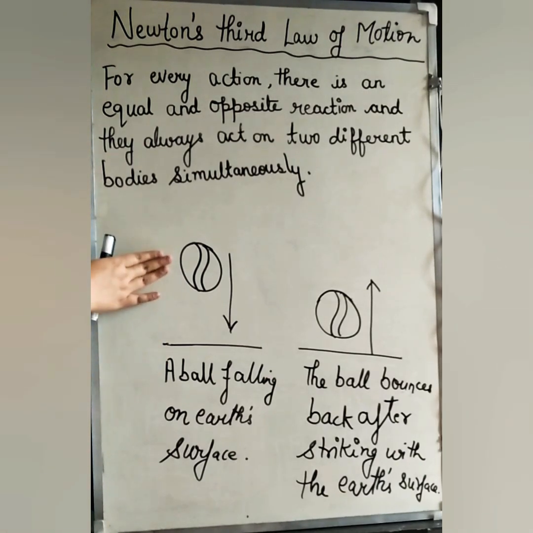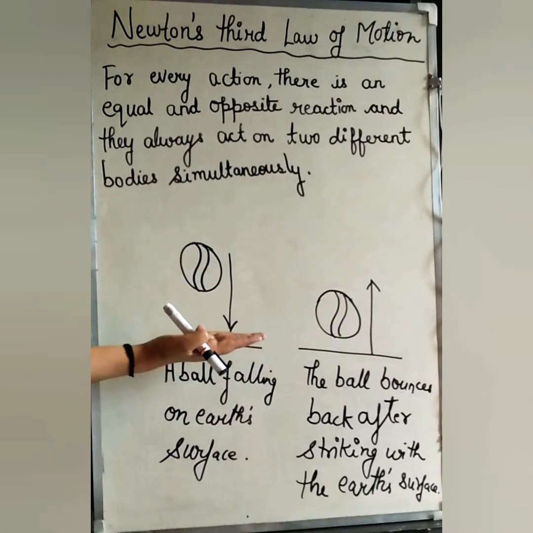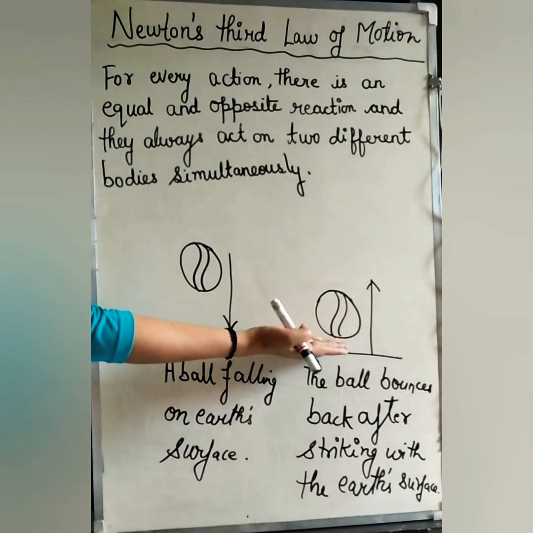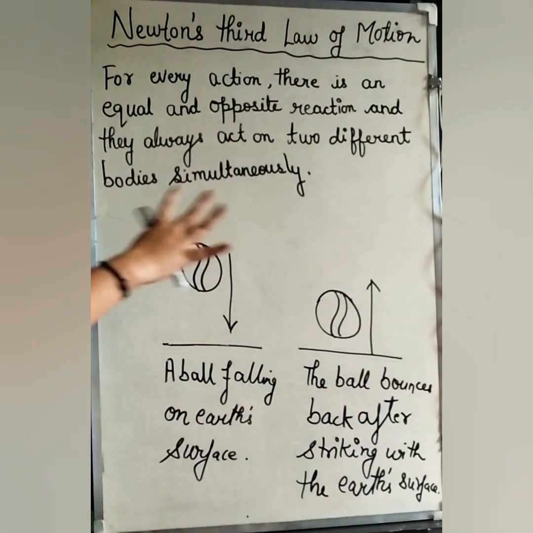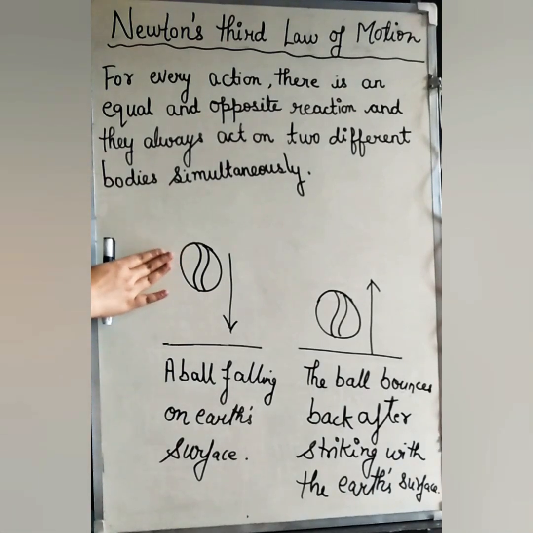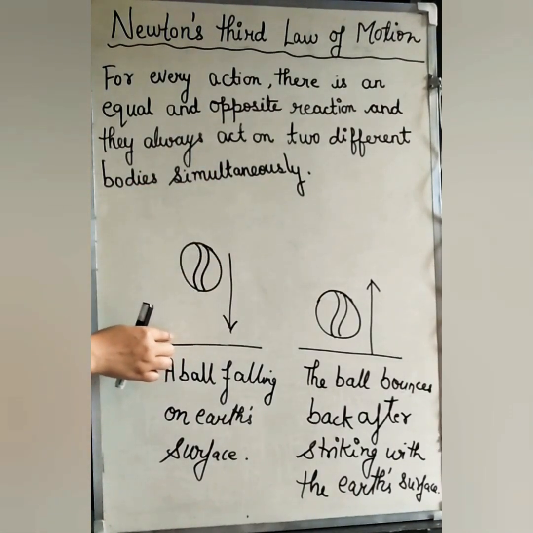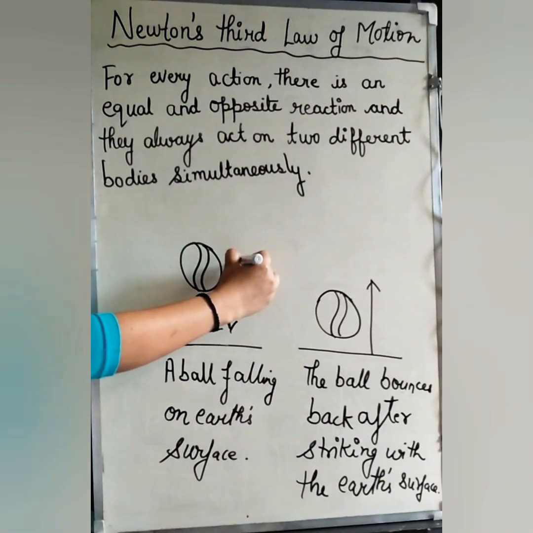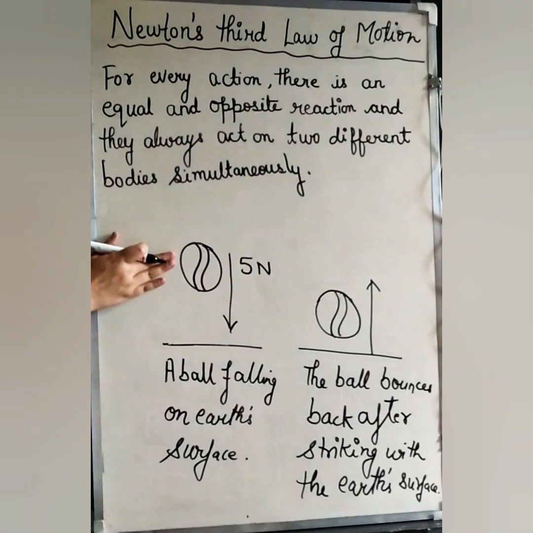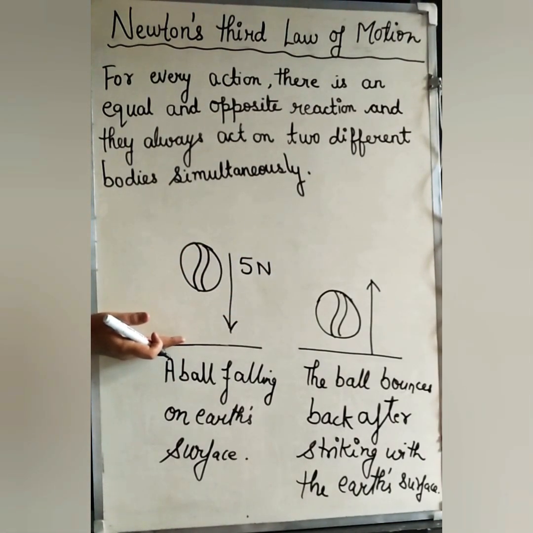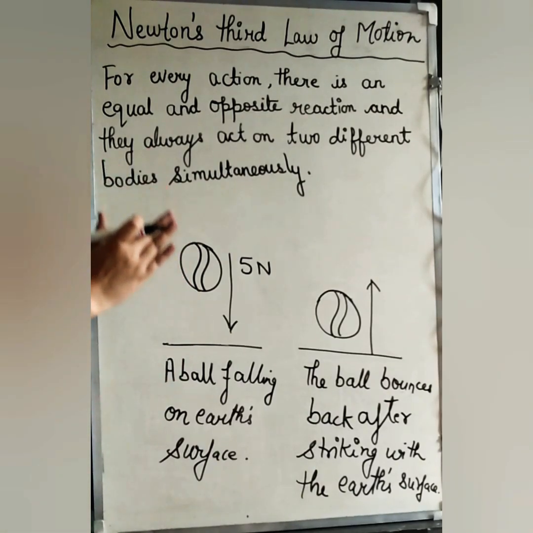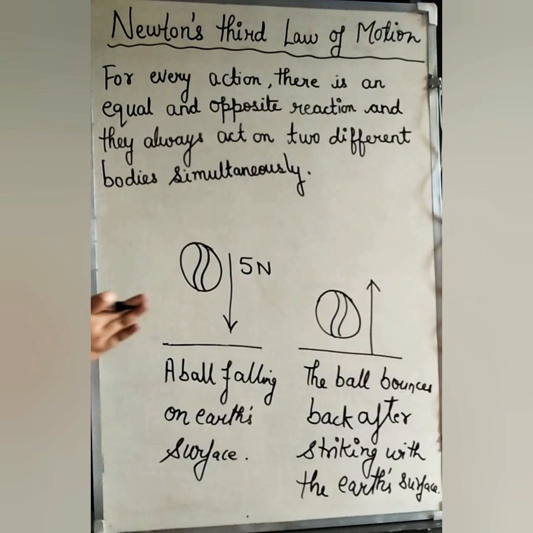Now what happens when the ball falls on the earth's surface? After falling and striking the surface of the earth, the ball bounces back in the opposite direction. Now what is happening? Let's suppose right now the ball is moving in the downward direction, so it has some force. Let's suppose the force exerted by the ball is 5 Newton, and whenever it strikes the surface of the earth, the ball will exert some force on the earth. So the action force will be the force exerted by the ball on the earth's surface.